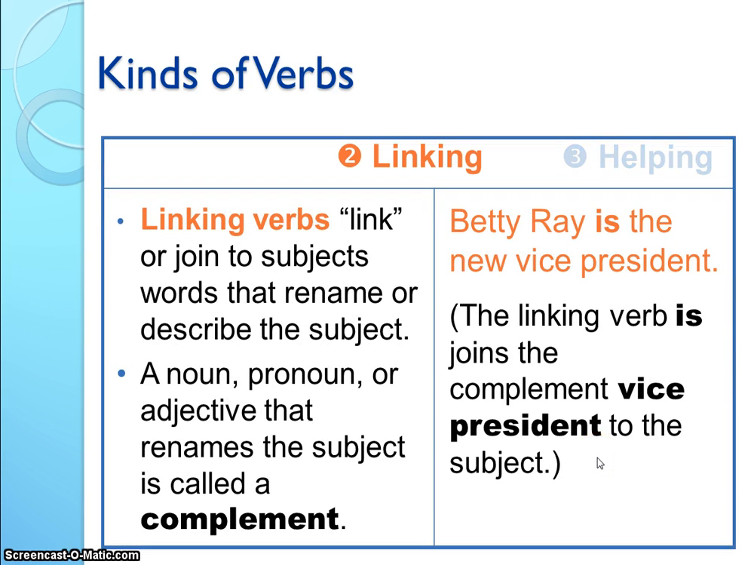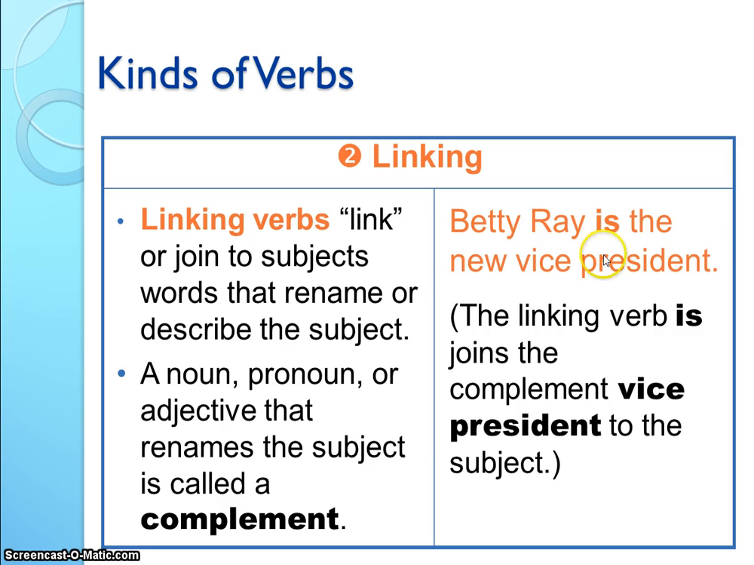Alright, we're next going to talk about linking verbs. And linking verbs link subjects and words that rename them. A noun, pronoun, or an adjective that renames a subject is called a complement. Notice that it's spelt with an E instead of an I. It doesn't mean the same thing as I compliment your makeup or whatever. This is different, and you may have a test question on this, so you might want to pay attention to that. Hint, hint.